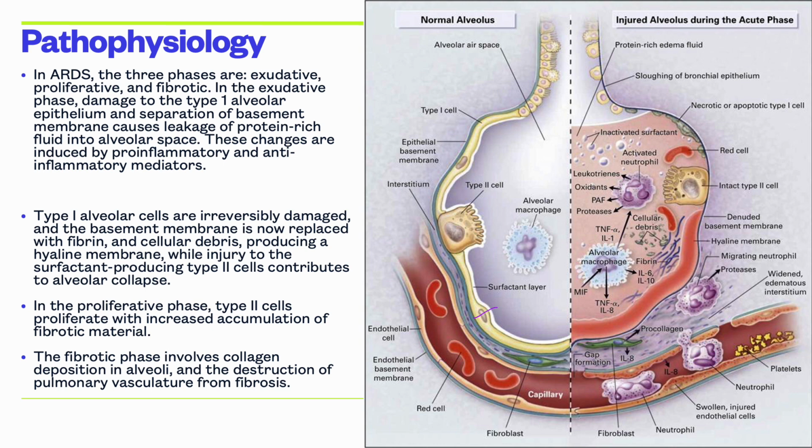Direct and indirect injury to the lungs causes rapid reproduction of inflammatory mediators, activating the accumulation of neutrophils in the alveolar space. Neutrophils migrate in large groups and release protease, cytokines, and oxidants. This causes the vascular permeability to increase, gaps in the epithelium layer to form, and necrosis of type 1 and type 2 alveolar cells. The hyaline membrane formation and the loss of surfactant lead to increased difficulty of breathing.